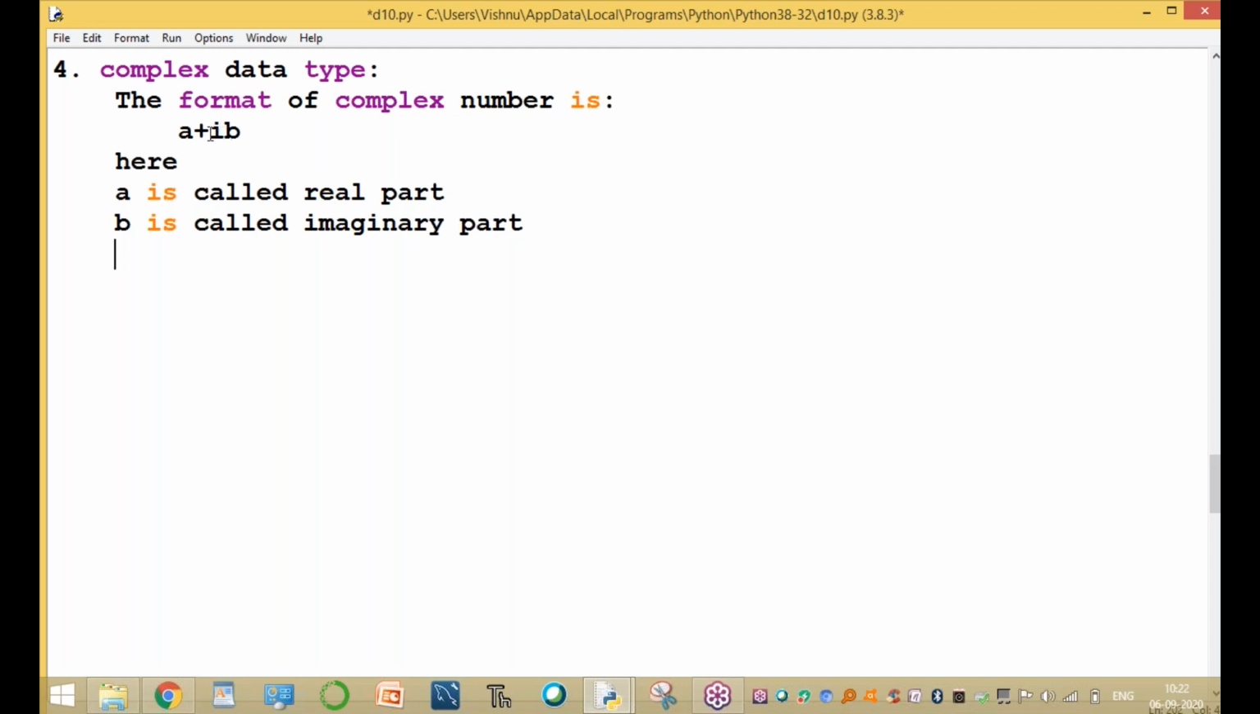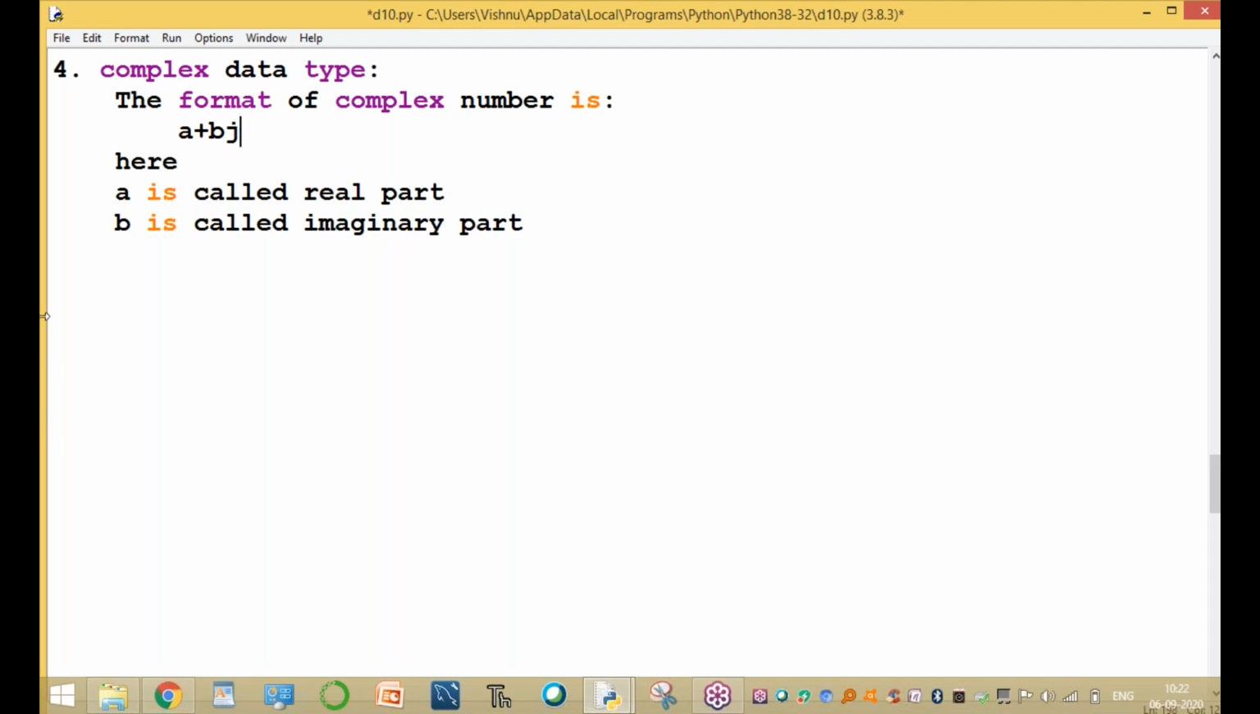In Python, the complex number representation is different. In mathematics it is a plus ib, and in Python it is a plus bj. What is a? The real part. What is b? The imaginary part. The j is a fixed format.